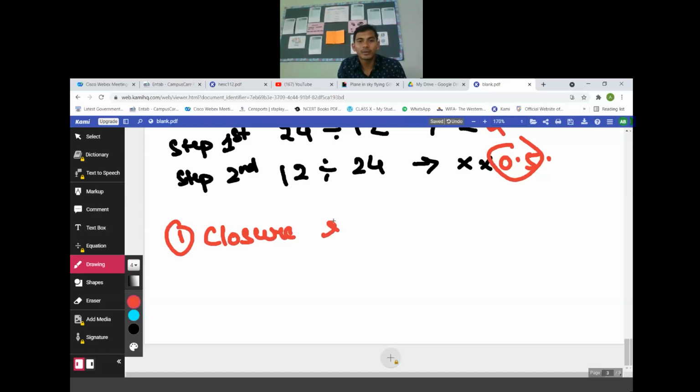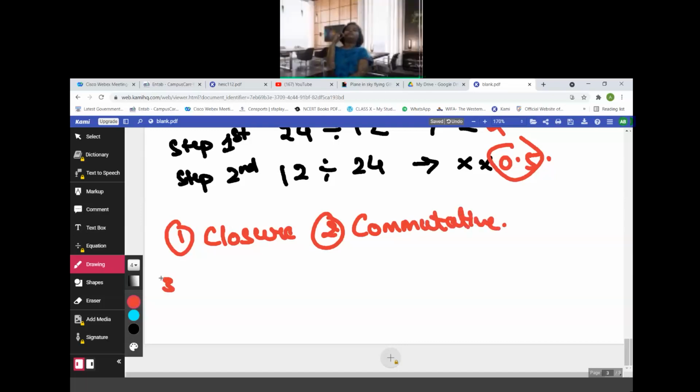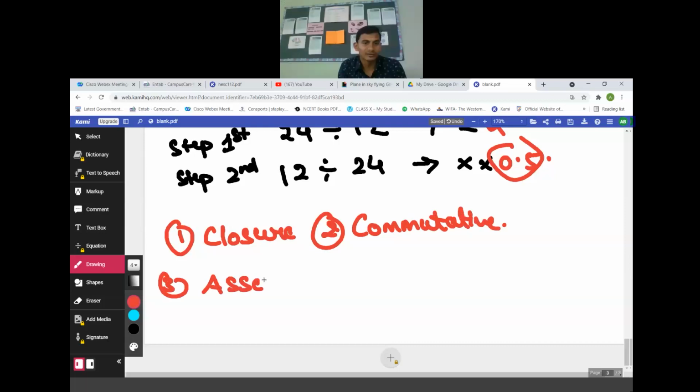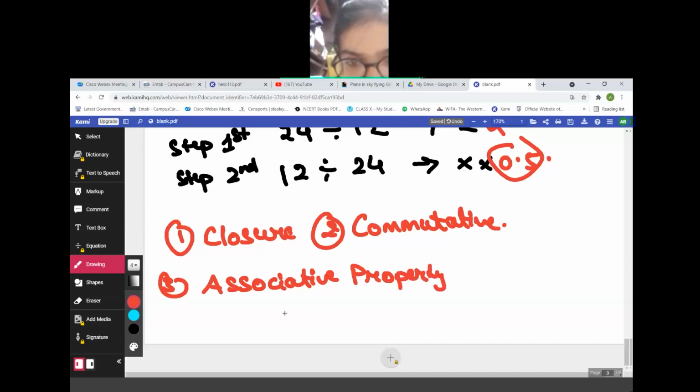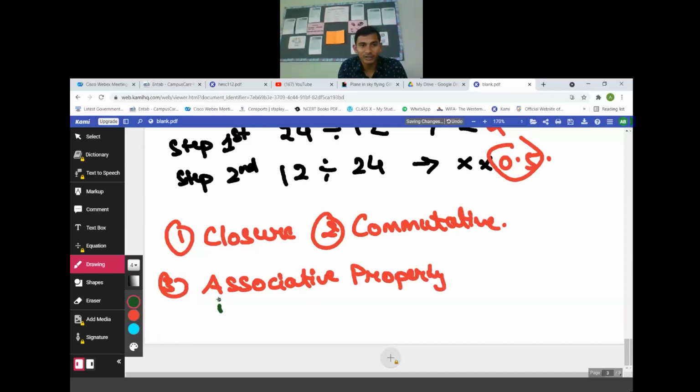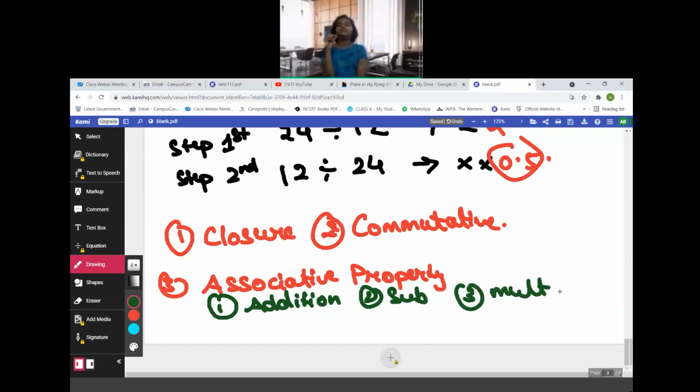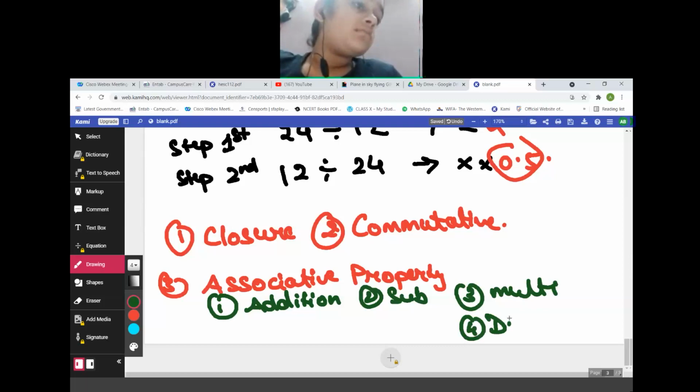So first we studied closure property, then we studied commutative property. Now we will study associative property. In that, four operations are there. What is the first? Addition, subtraction, multiplication and division. Ready for it?